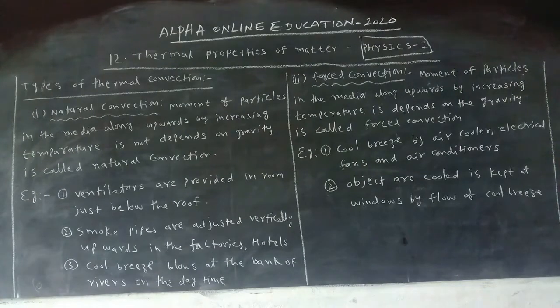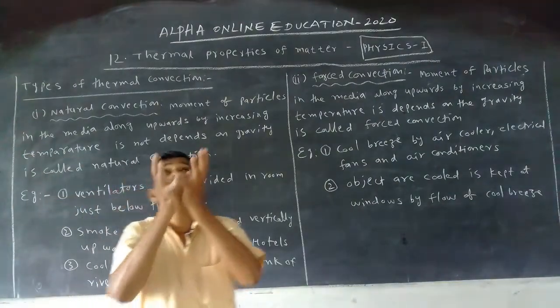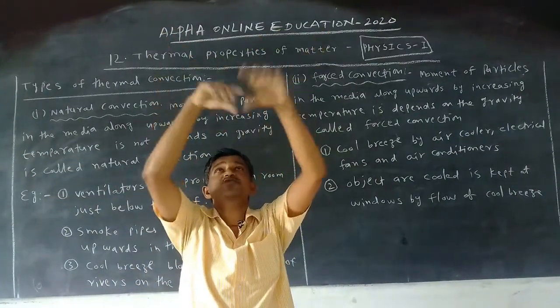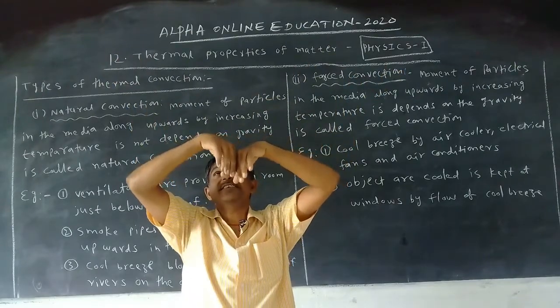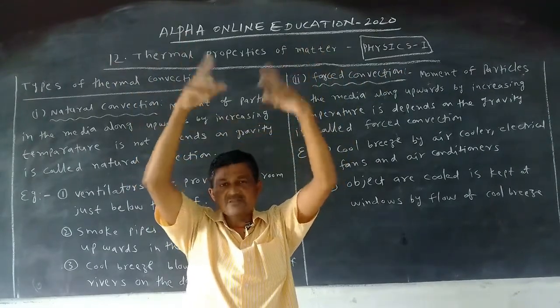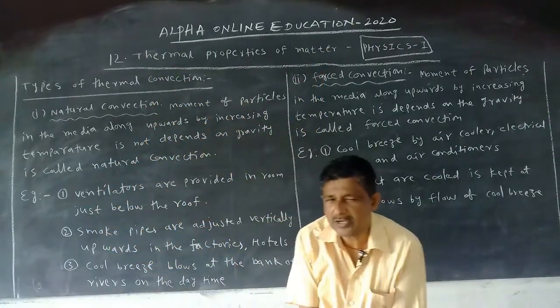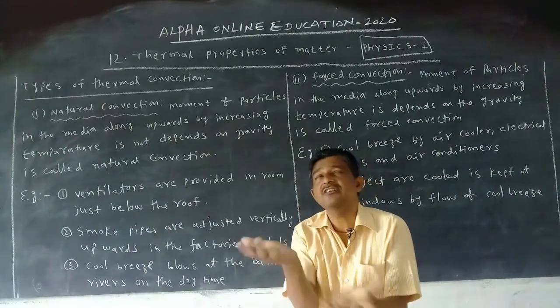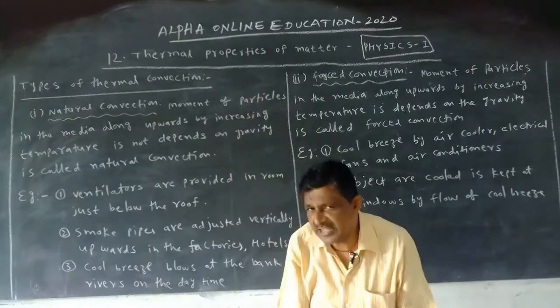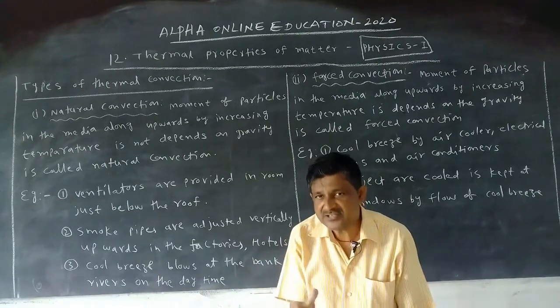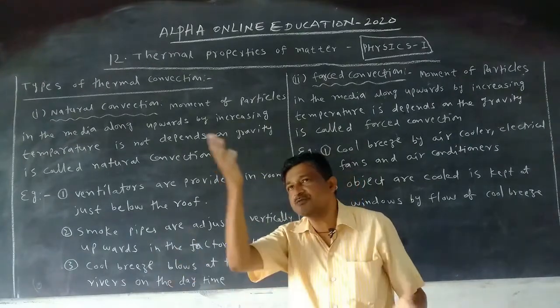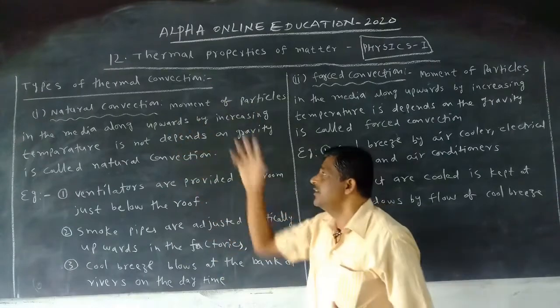And otherwise, smoke pipes. Smoke pipes go vertically upwards. In factories and hotels, you see huge pipes. The hot gas, that is smoke, is ejected from the pipes; we can say smoke pipes. In hotels and factories, how is it? Upwards. The smoke, which is a hot gas, always moves upwards. This is natural. If it depended on gravity, the smoke would move downwards. Smoke always moves upwards by the process of natural convection.